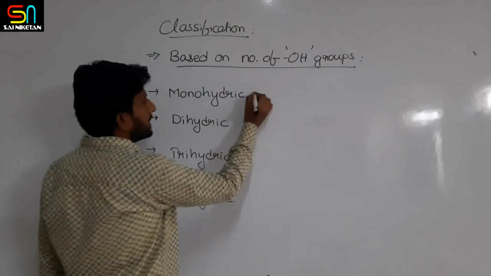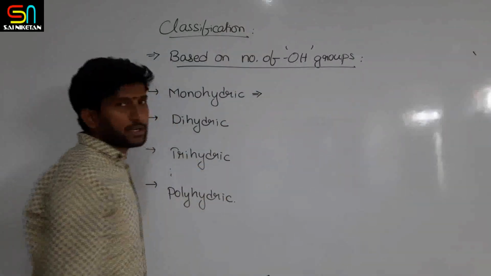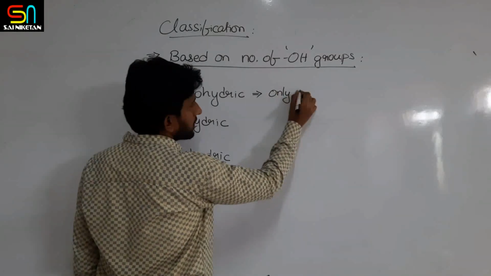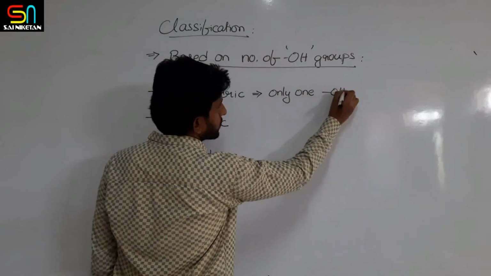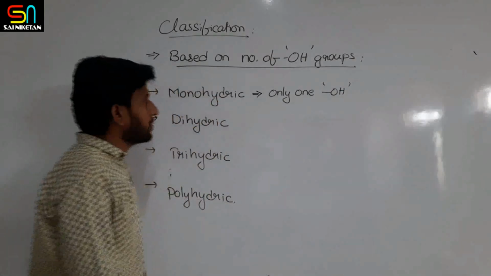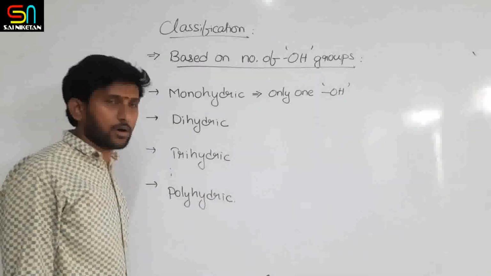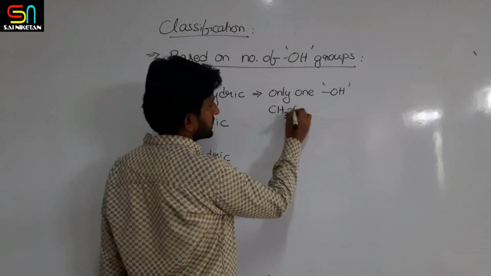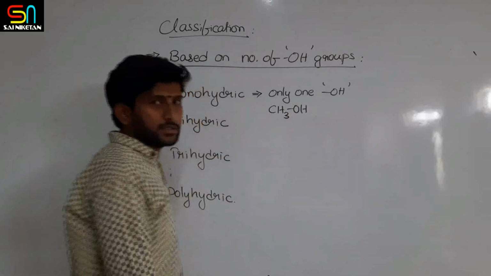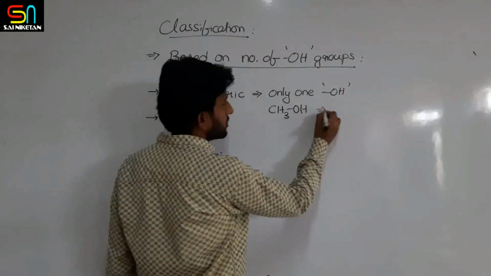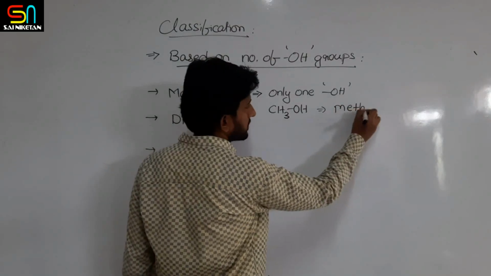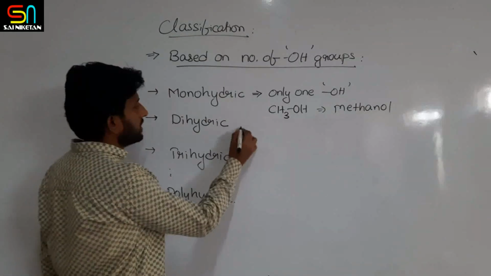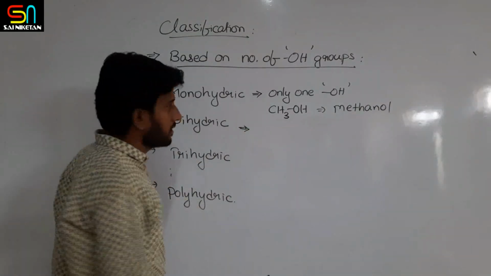Now, monohydric means if the compound contains only one OH group, then that compound is called monohydric alcohol. For example, let us take CH3OH. You know that it is methanol. Similarly, what is dihydric?